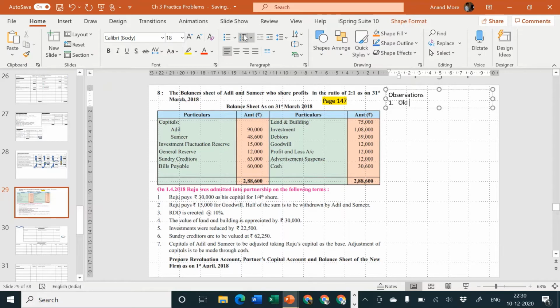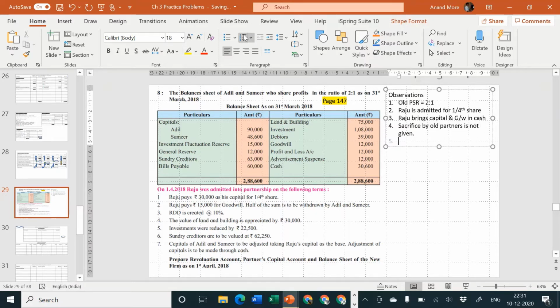First one, old PSR is equal to 2:1. Second one, Raju is admitted for 1/4 share. Next one, Raju brings capital and goodwill in cash. Next one, sacrifice by old partners is not given.